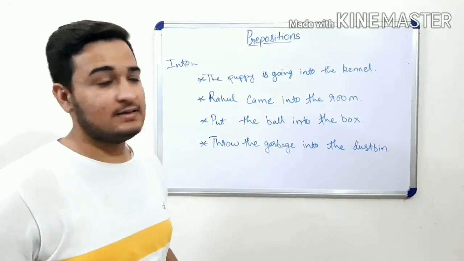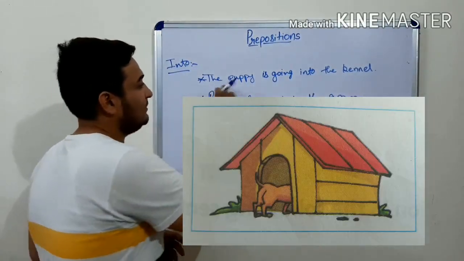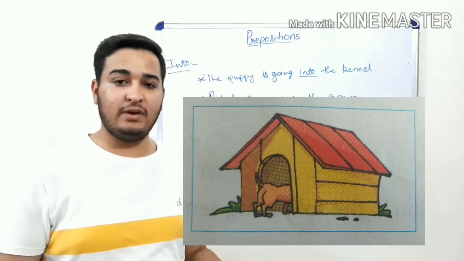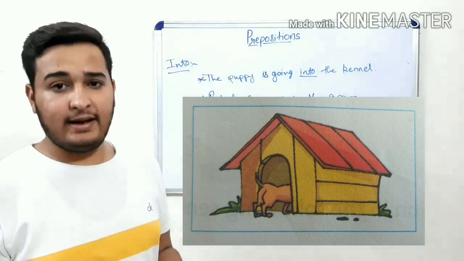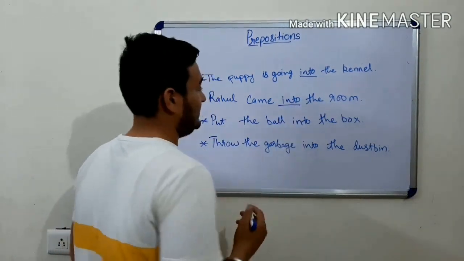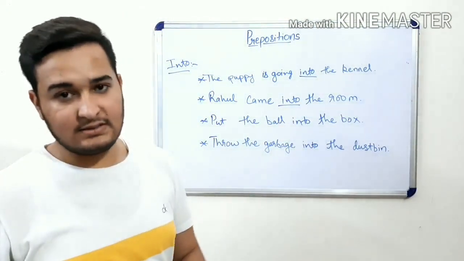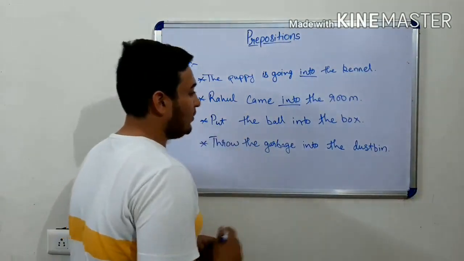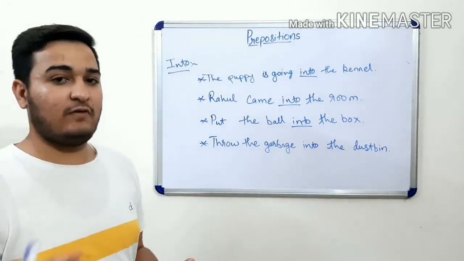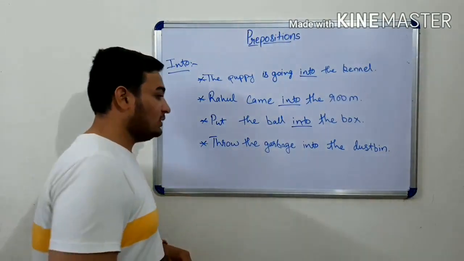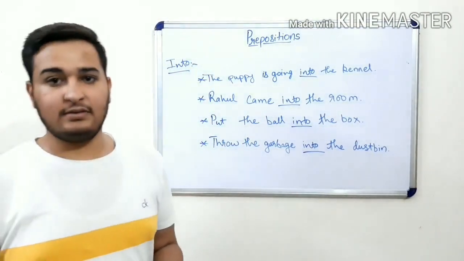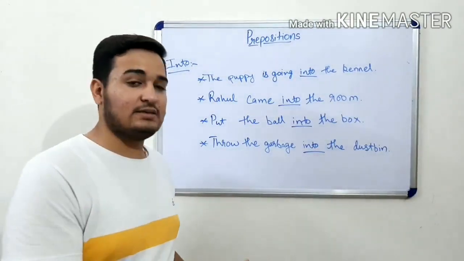Our second last example is into. The puppy is going into the kennel. The kennel is the home, you can say, of the puppy, and the puppy is going into its home. Rahul came into the room, which means Rahul was outside the room and he came into the room. Put the ball into the box. There is a box and you have to put the ball inside it. Throw the garbage into the dustbin, which means you have to throw the garbage inside the dustbin.